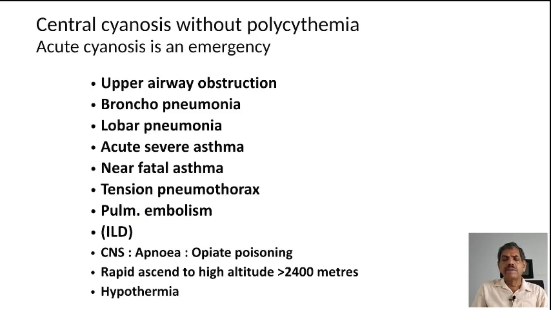In the case of nervous system, it is apnea, that is cessation of breathing, as in the case of narcotic poisoning. Rapid ascent to high altitude, a sudden ascent of more than 2400 meters, is known to produce cyanosis, and hypothermia is also known to produce cyanosis without polycythemia.